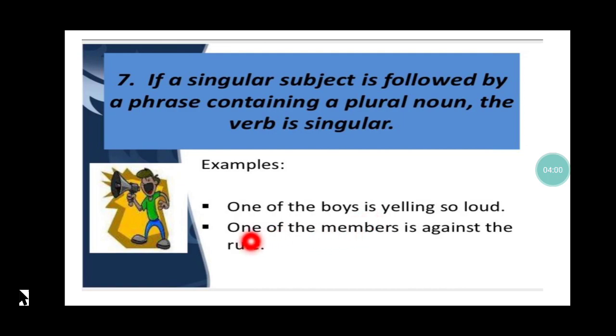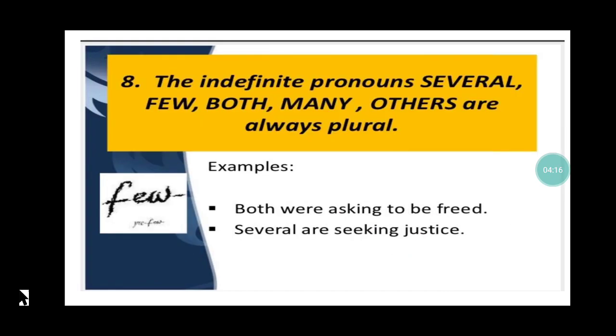Let's look at another example. See, one of the members is against the rule. I have this word members which appears to be plural, but because it is in this phrase, one of the members, I mean among all the members, one. So again, my verb is going to be singular. Clear?